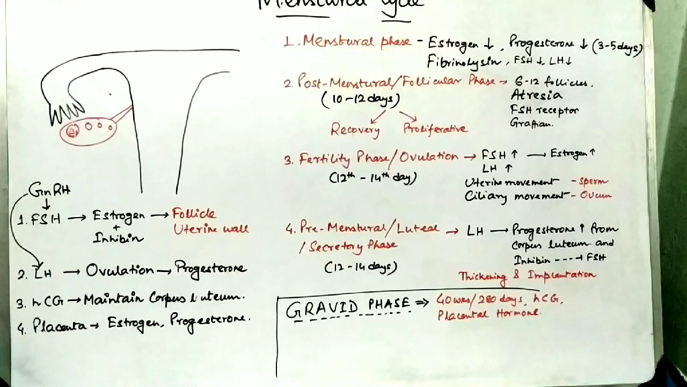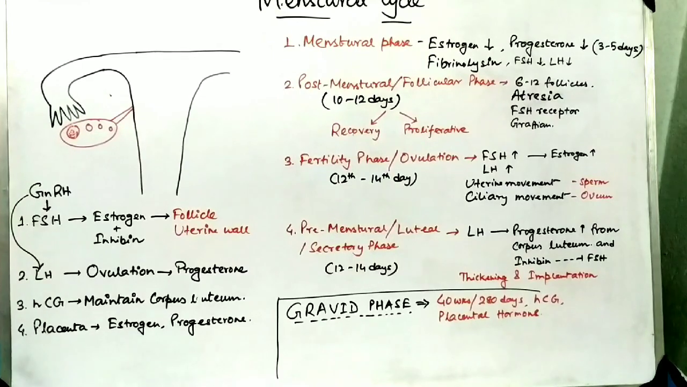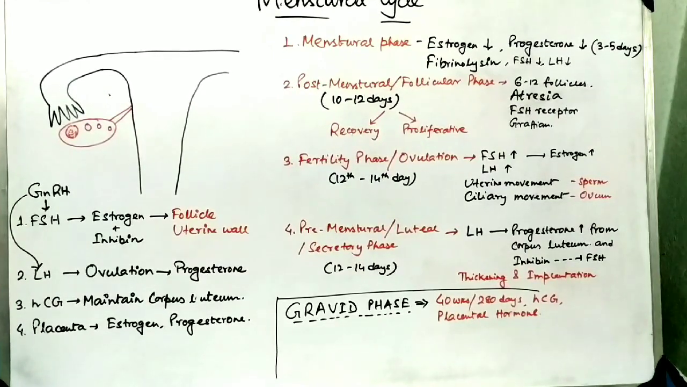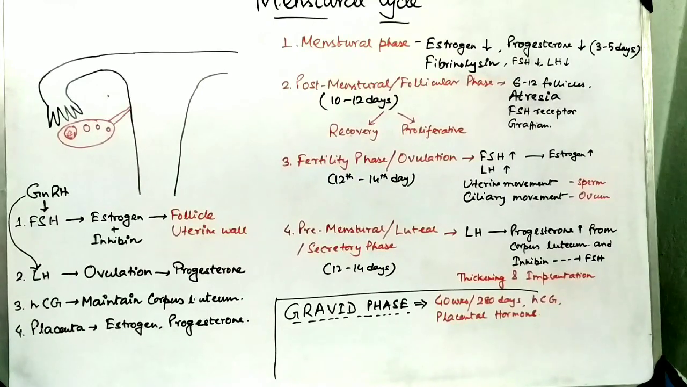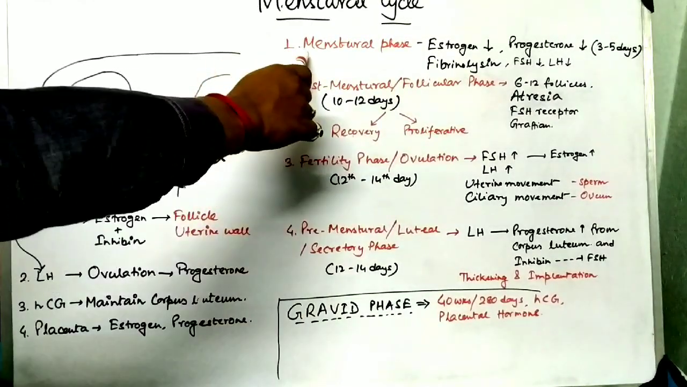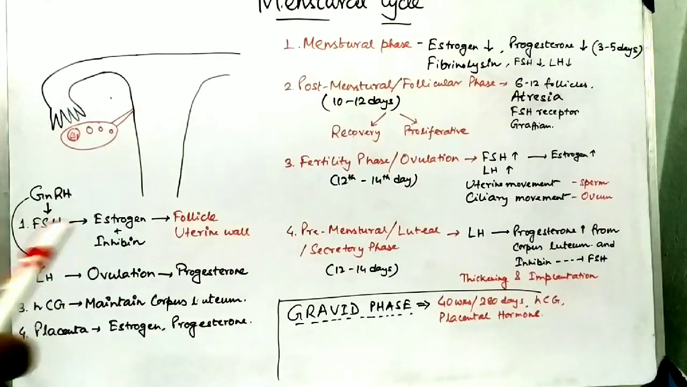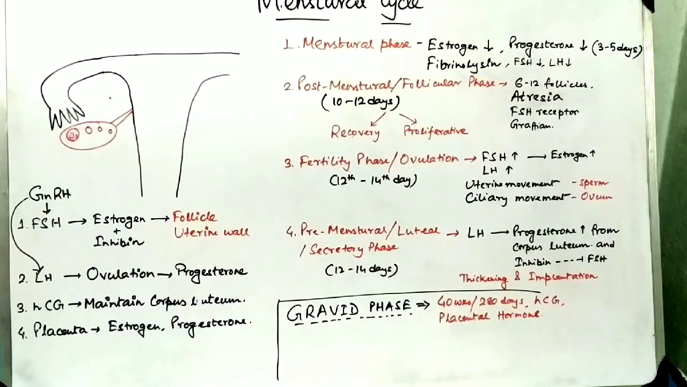Now gradually the progesterone level will go down due to decreased secretion of LH. The FSH and estrogen are already low in concentration, and LH and progesterone concentrations will gradually become low, and this phase is known as the premenstrual or luteal or secretory phase, because it lasts for 12 to 14 days. After the 12 to 14 days are reached, it will again come to the menstrual phase. So this occurs cyclically, and this process is known as the menstrual cycle.